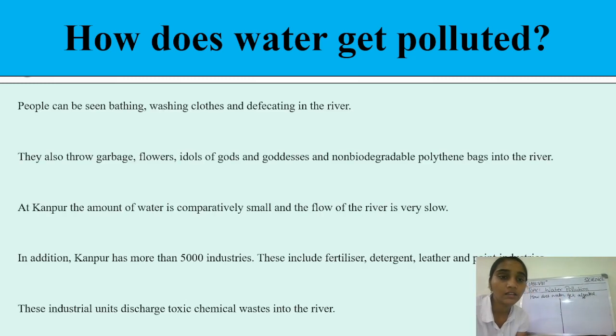Yes, so basically the people can be seen bathing, washing clothes and defecating in the river also. What they do, as we have discussed, is throw the garbage, flowers, and the idols of God. You must be aware, there is one festival where the idols of God or the goddesses are dumped into the river, which is that,